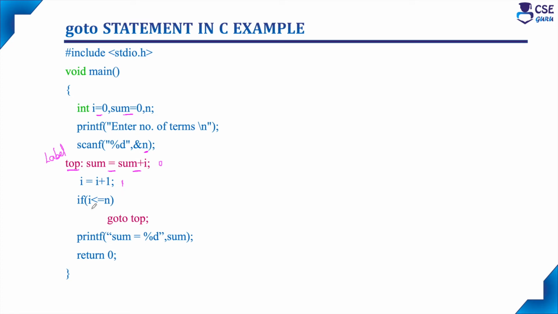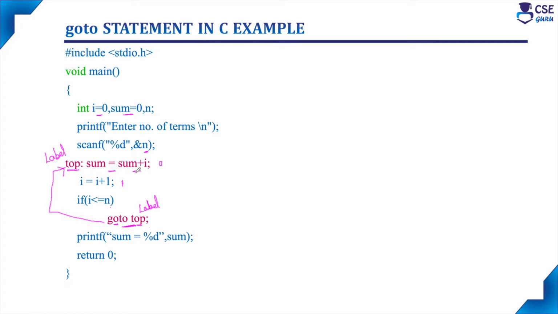Next, if i is less than or equal to n, that is, if 1 is less than or equal to n, go to top. This is the Goto statement. Goto is the keyword and top is the label name, then a semicolon. When this statement is encountered, control will immediately be transferred to the specified statement in the C code, from this part of the program to that part of the program. If control is transferred, this statement will execute.